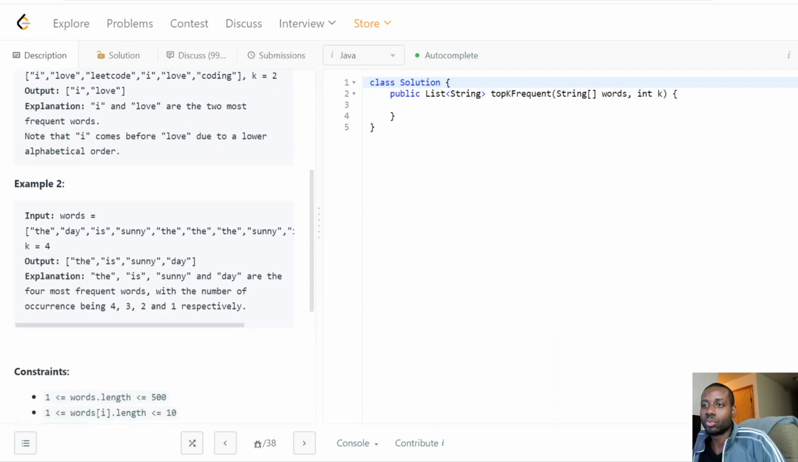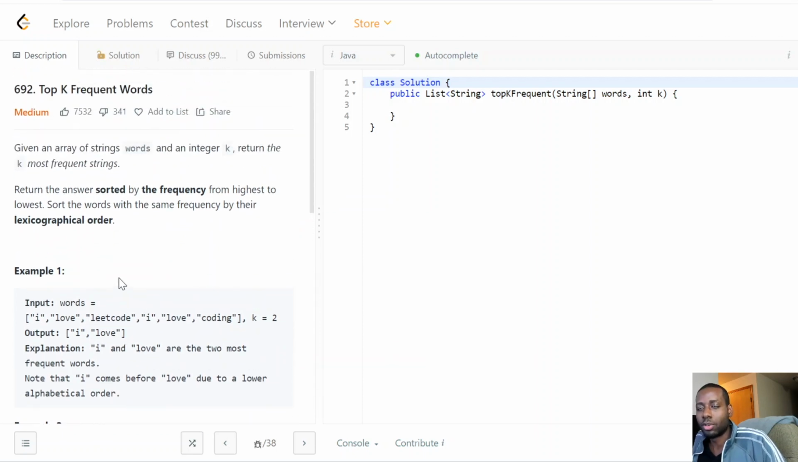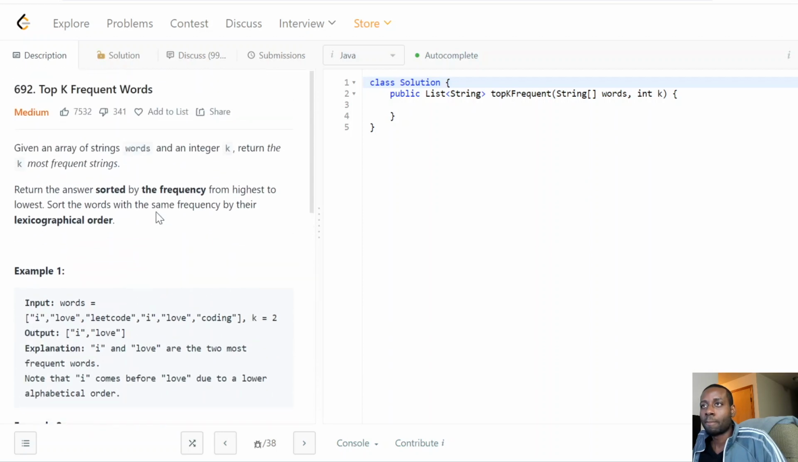And this one is kind of interesting as well. The day is sunny, and we know the is definitely going to be one of the top ones because it occurred many different times. And then we have is, sunny and day. So we return pretty much everything, because there are four distinct words in there, so they all made it. So that's kind of what this is, guys. Very interesting problem so far. So we have a list of words and a k variable that's going to tell us to return the top k most frequent words.